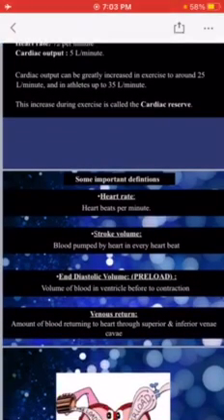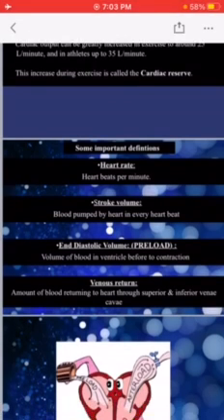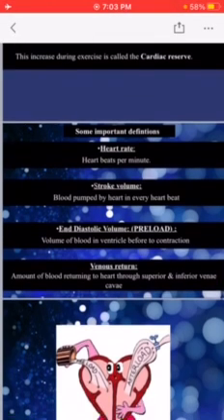Here I have written some important definitions. So first of all, the definition of heart rate. Heart rate is defined as heartbeats per minute. Stroke volume. Blood pumped by heart in every heartbeat, or the blood pumped by heart in one beat, is called stroke volume.